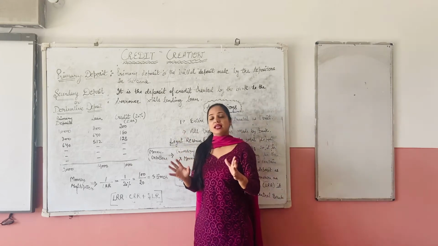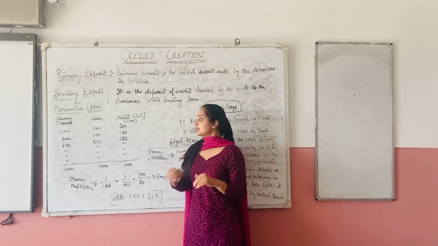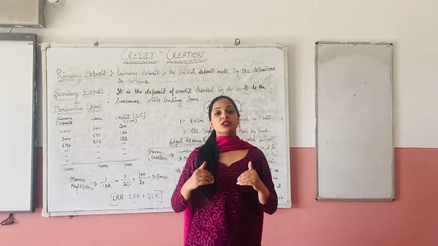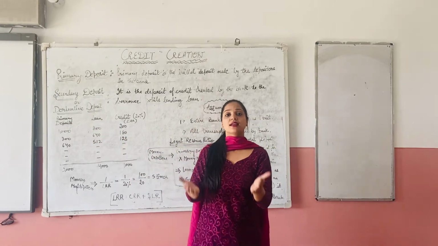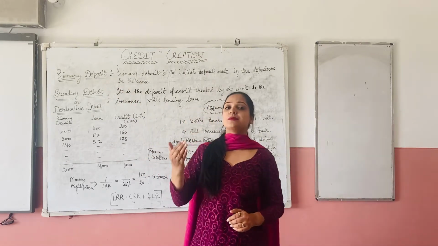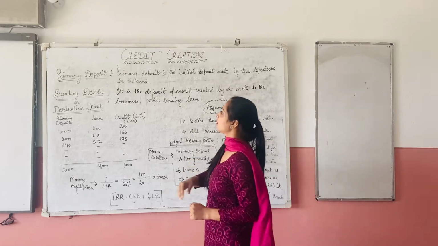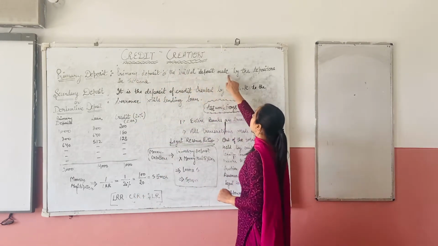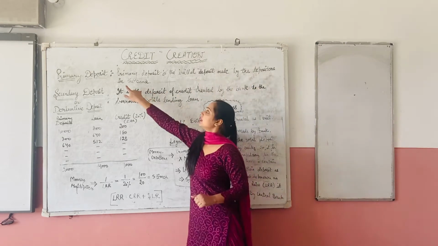For example, if I deposit rupees 1000 in the bank, that is known as a primary deposit. The initial deposit made by the depositor in the bank is a primary deposit.